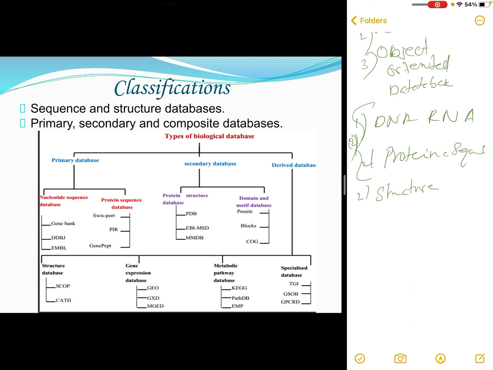And the third classification is the composite database, which combines a variety of different primary and secondary database sources. So data from multiple resources are combined and stored in a single database.